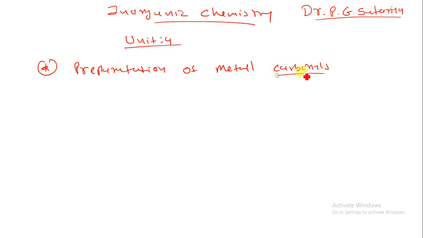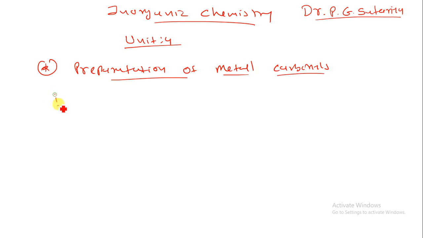This is the most important question from the exam point of view. In examination they will ask a long question, that is preparation of metal carbonyl, or explain the metal carbonyl, or introduction to metal carbonyl, and then reactions of metal carbonyl. These are the two long questions they can ask from the metal carbonyl chapter. So let us understand its preparation.